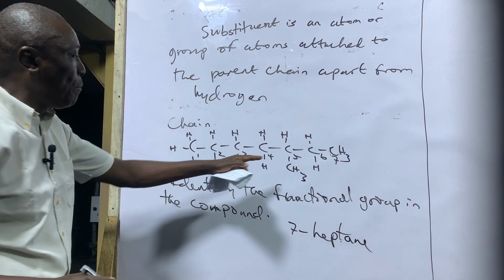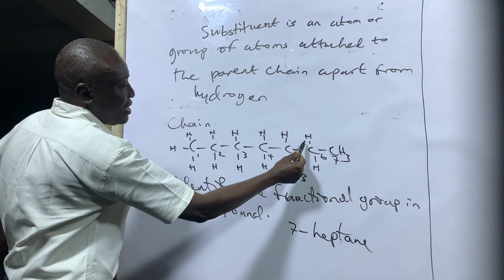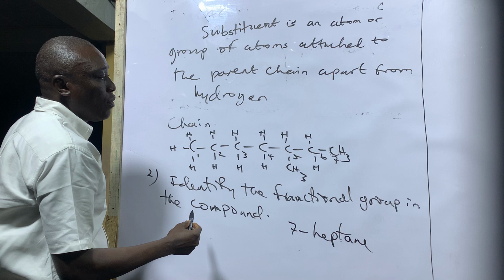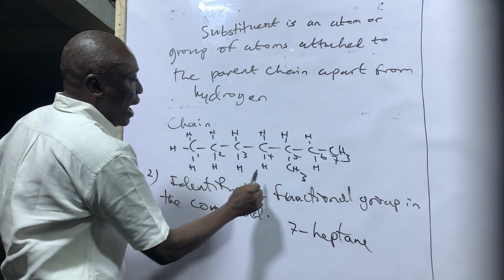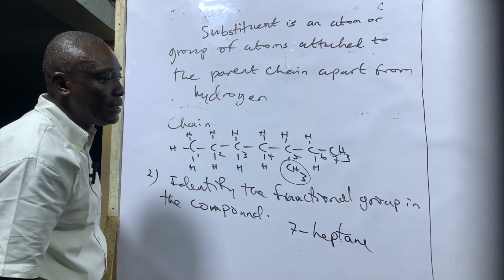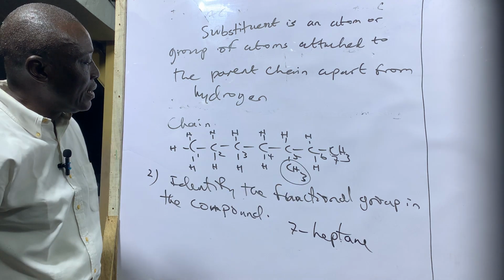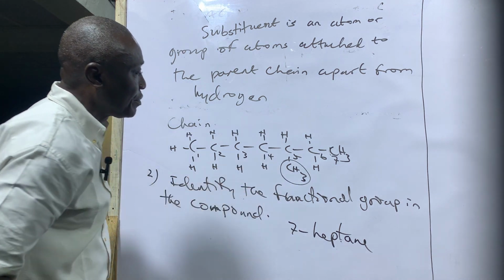If you look at this compound, you can see that hydrogens are attached to this particular chain. These are hydrogen. Now, this is our chain. We have identified this chain, and this particular methyl group, which is an alkyl, is the substituent here.